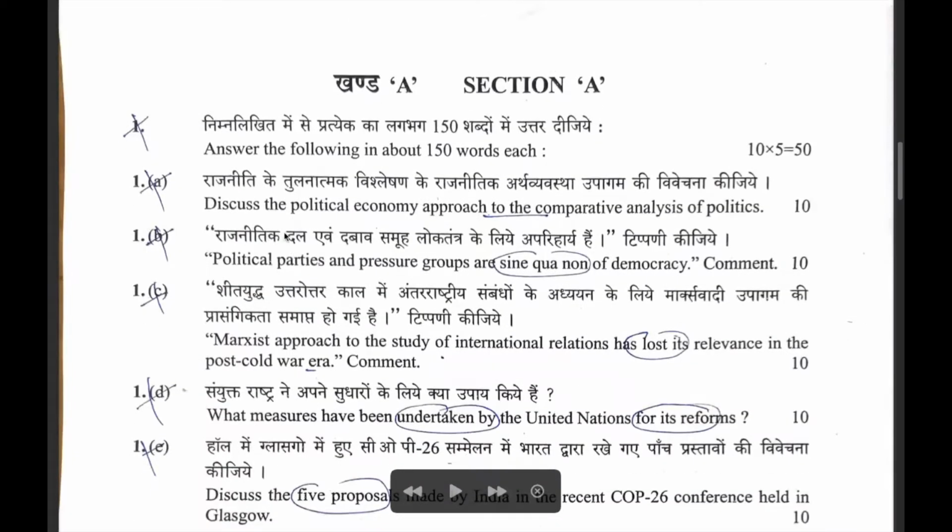Now, in the compulsory questions, the first question is direct from comparative politics, political economy. UPSC has continued with the pattern of asking either political sociology or political economy in comparative politics. The question is coming directly from political parties and pressure groups as a sine qua non of democracy.